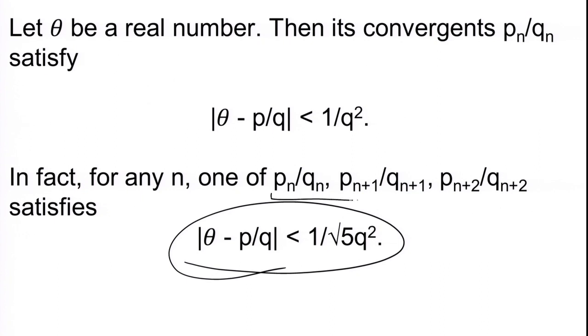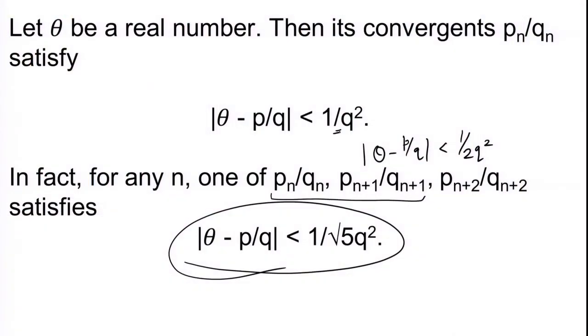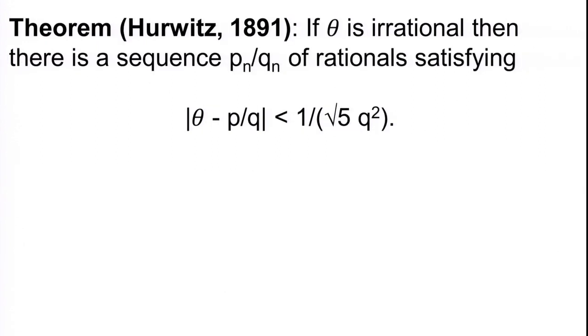In fact, if you take one of the two, then we have also proved that theta minus p by q less than 1 upon 2 q square will be satisfied by one of these. So, here the multiple of q was 2 and then we improved it to root 5, and this root 5 gave us a proof of Hurwitz's theorem, which was proved a long time back in 1891 in the 19th century.